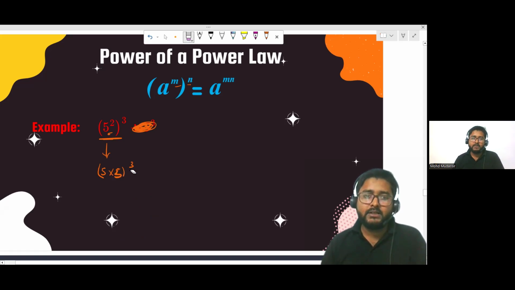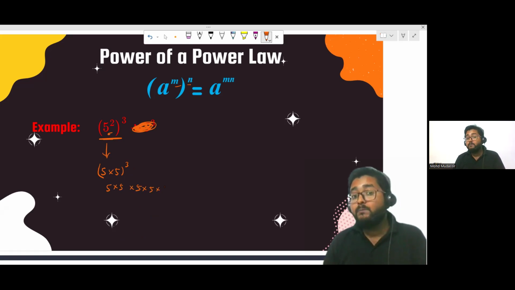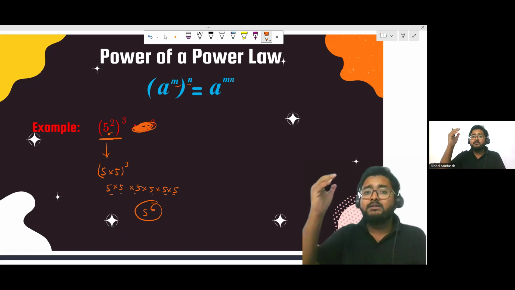Okay. Actually, it's 5 square, right? So that's not 5 into 2, it's 5 into 5 whole power 3. So what you can write here is 5 times 5 into 5 times 5 into 5 times 5. And now overall, how many times do you have 5? 1, 2, 3, 4, 5, 6. So you can write 5 to the power 6. This is the simple way.